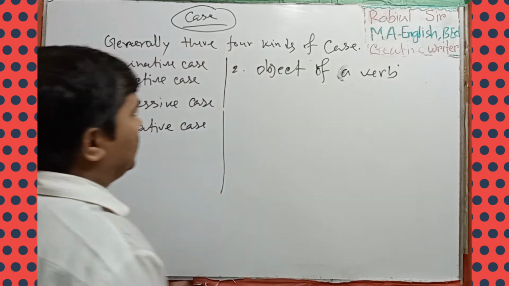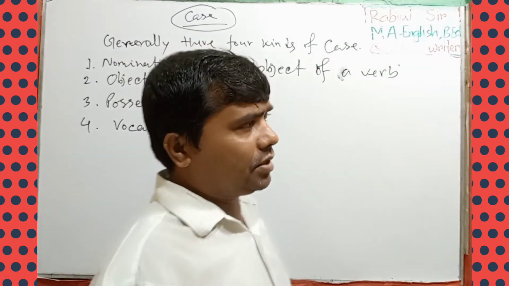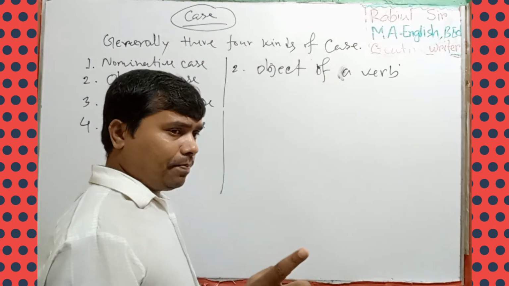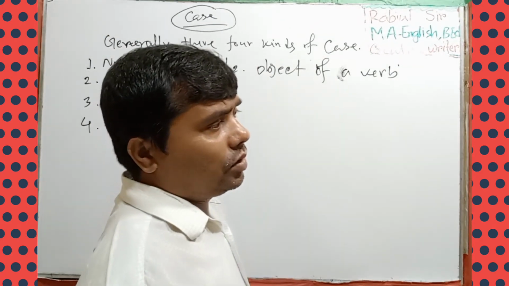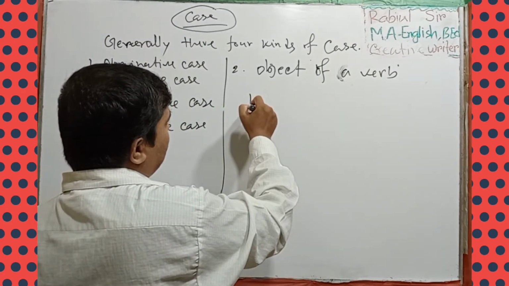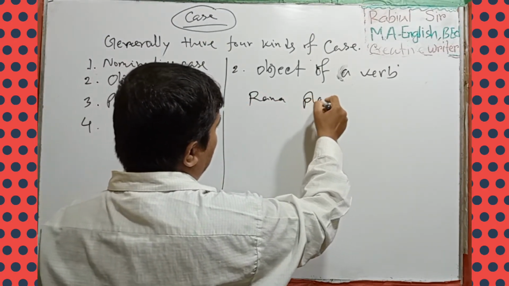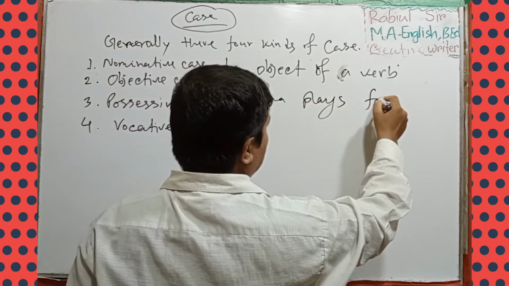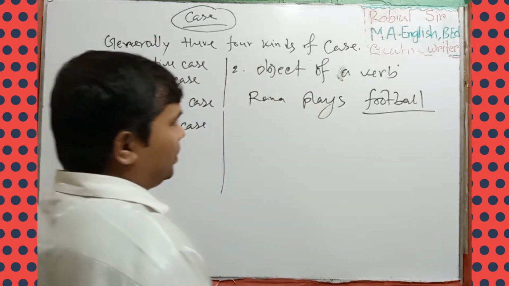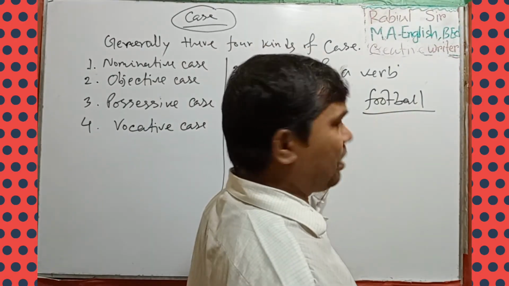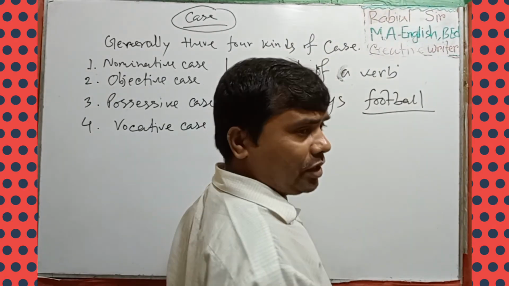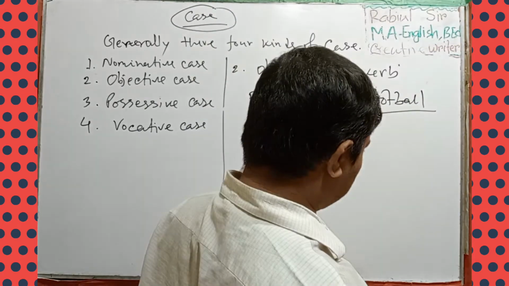When any word works like an object in a sentence, that is called objective case. We can give an example, the same one: Rana plays football. Football is the object of the verb plays. For that reason it is objective case. Clear?